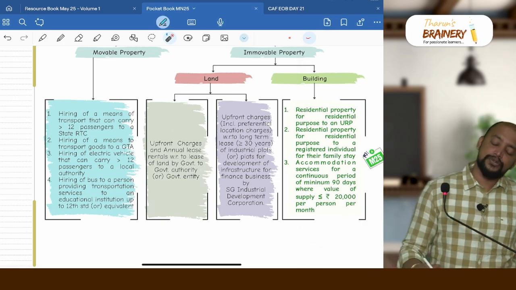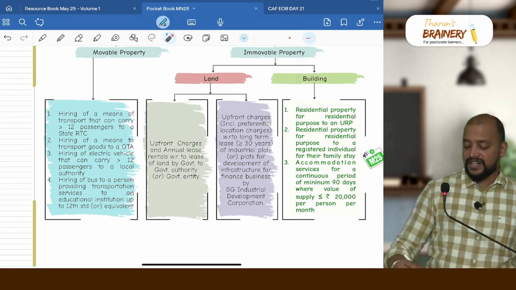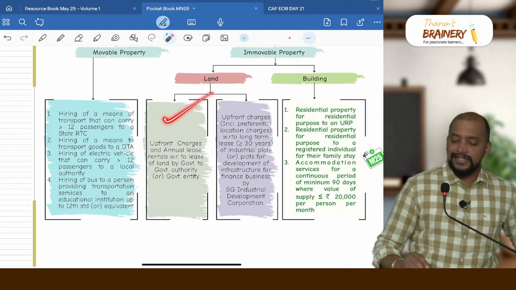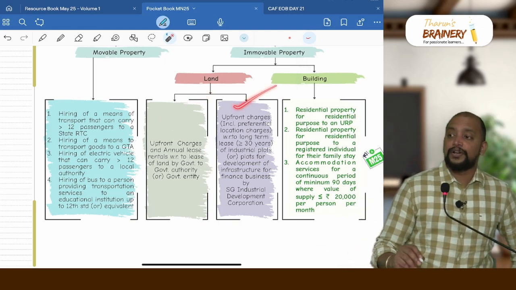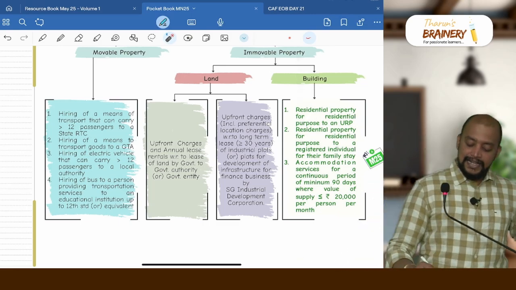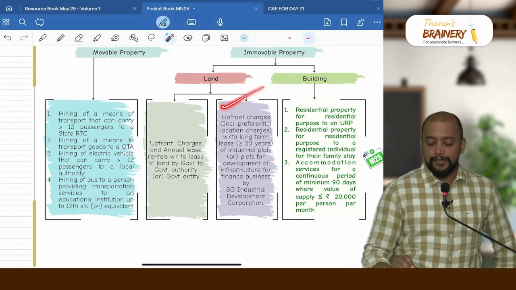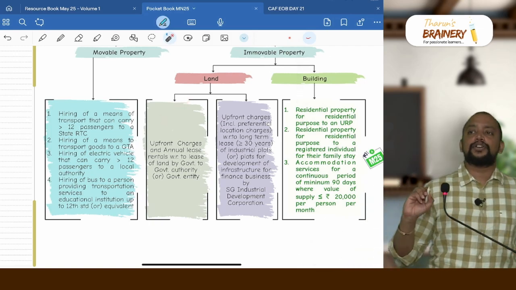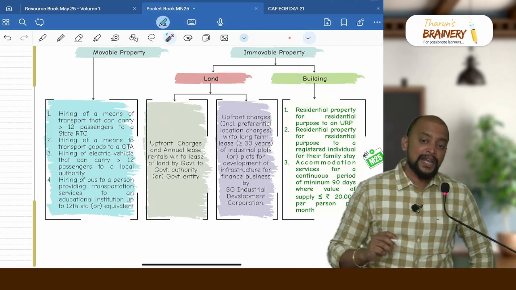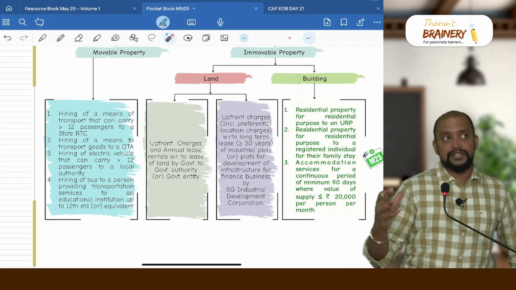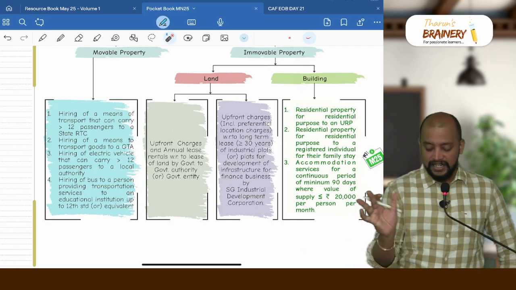The difference between these two is that in the first case it is any type of lease, whereas in the second case it should be long term lease greater than or equals to 30 years. In this case it can be any land, but here it should be only industrial land or land for development of infrastructure for finance business. And here the supplier will be government and here the supplier will be State Government Industrial Development Corporation. Here the recipient is government authority or government entity and here the recipient will be any industrial unit or infrastructure developer of finance business. Got it? That is the difference between these two.